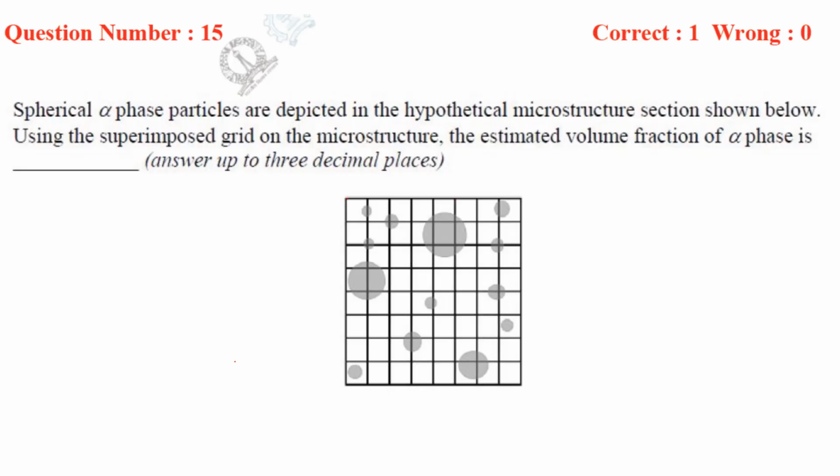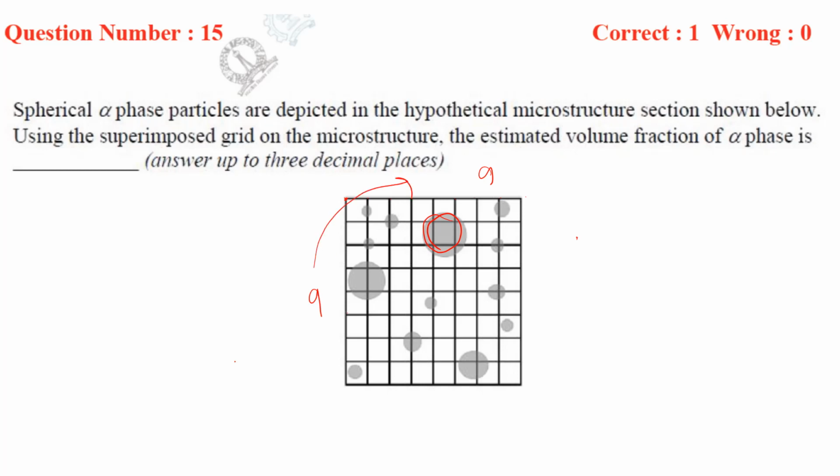Now see this question. Spherical alpha phase particles are depicted in the hypothetical microstructure section shown below using the superimposed grid on the microstructure. The estimated volume fraction of alpha phase is? So this is the alpha phase over here, and there is a grid superimposed on this. The grid has different points: 1 2 3 4 5 6 7 8 9, so 9 on this side, and 9 on this side.